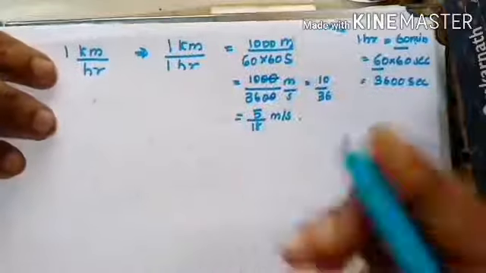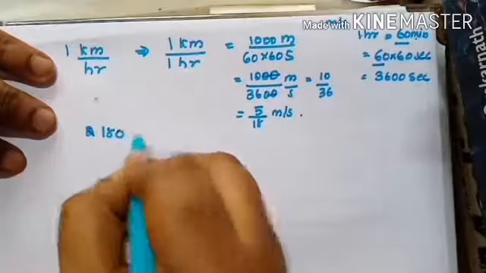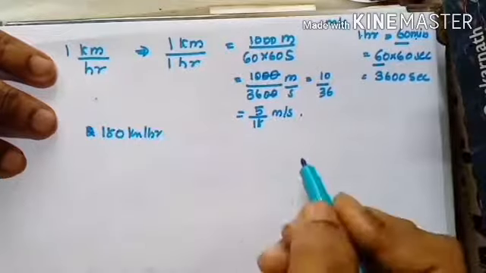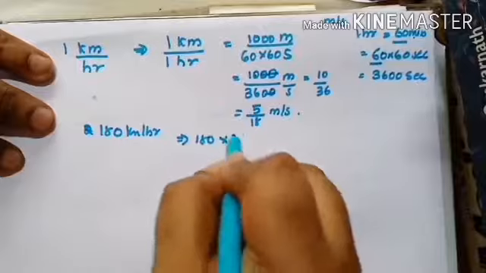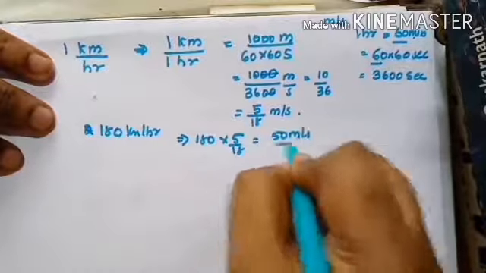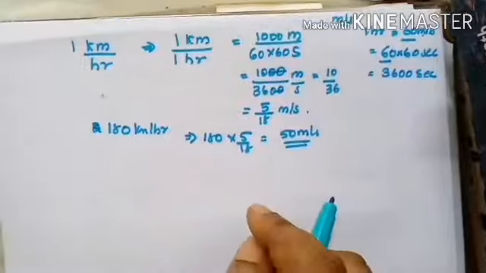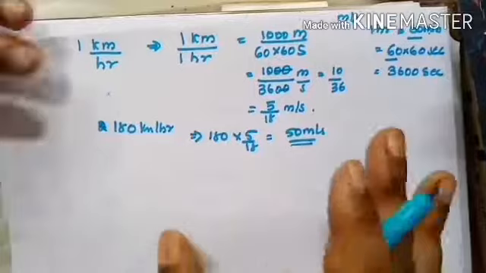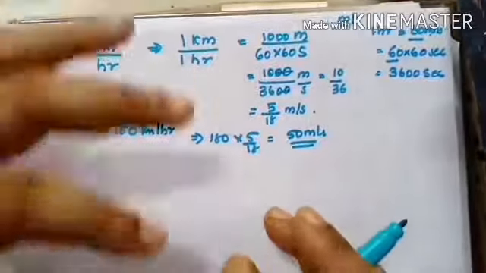If you substituted it, you got the answer, right? Then it is very easy. Suppose it came as 180 kilometer per hour. Converted into meter per second, you just have to multiply 180 with 5 by 18. So it will be 50 meter per second. See, you can get the answer like this. Clear? I hope this much is clear. This is just an introduction part, guys. The next video we will do the little bit tougher section.